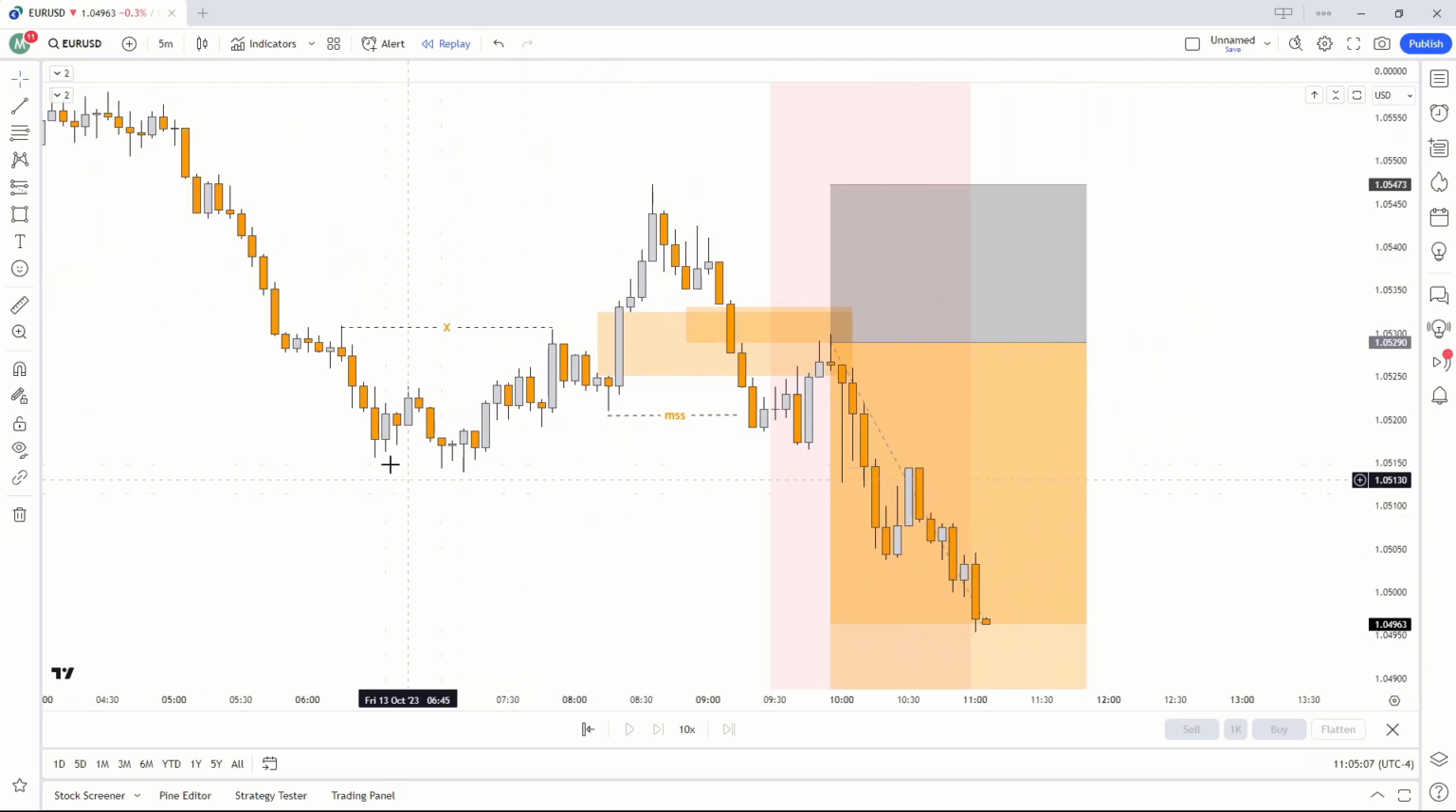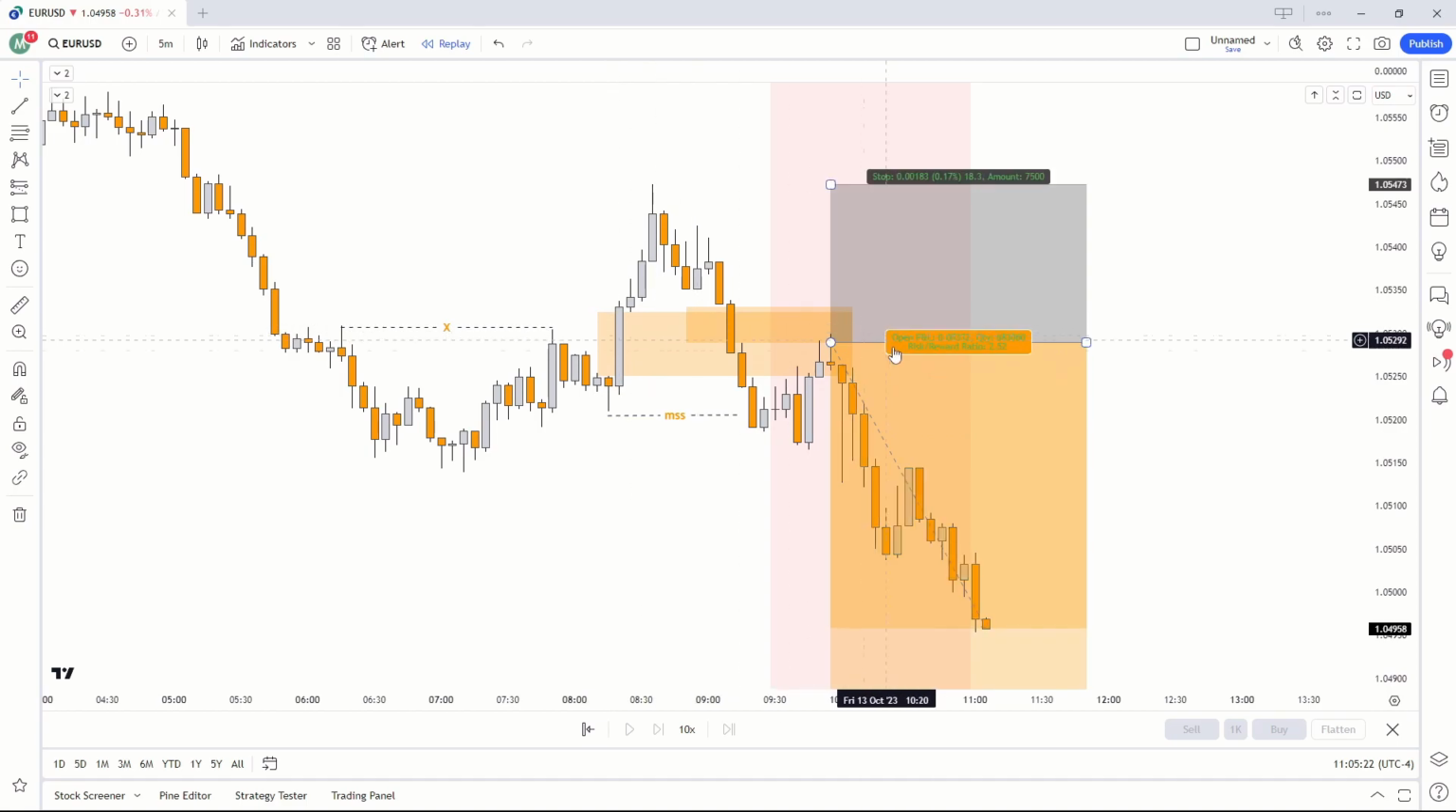I'm just going to quickly break this down for you. So we have had equal highs right here, which the market has decided to take out to the upside. From there, we have gotten our market structure shift right here. As you can see, the body of this candle has closed below the swing low of this candle right here.